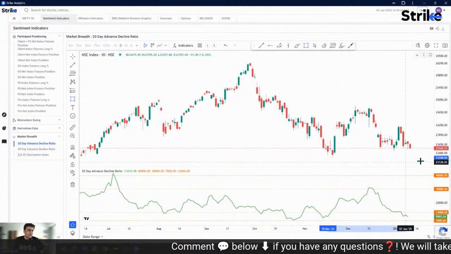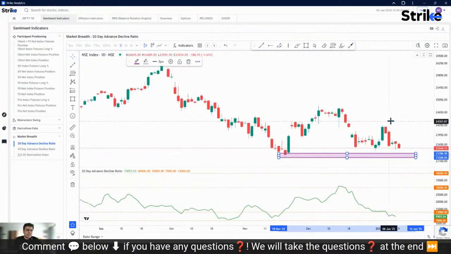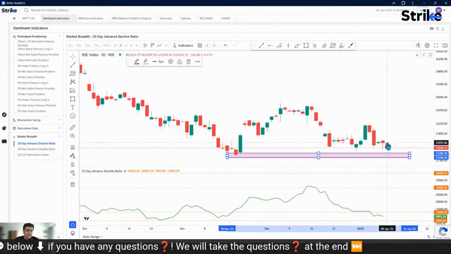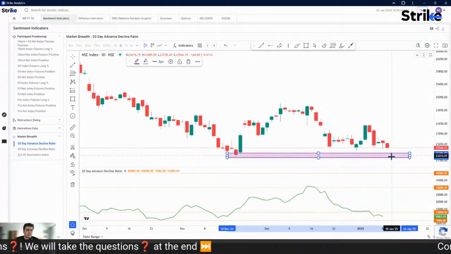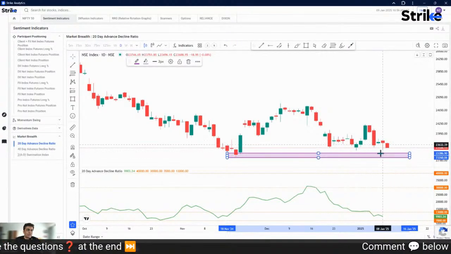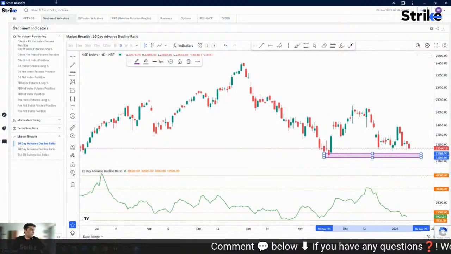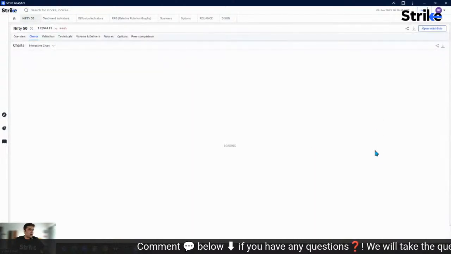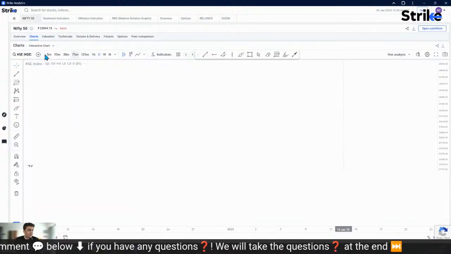This particular low could act like a support level. So maybe for expiry, we can say that if the market is bearish, it may remain around 23,300, 23,400, which is somewhere where we can expect today. All right. But yes, one more thing. Let me just go back to the 15-minute time frame chart.